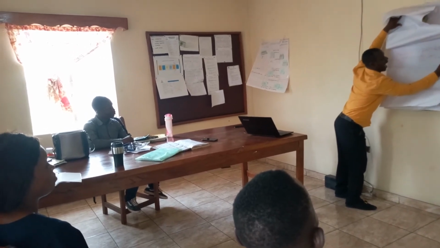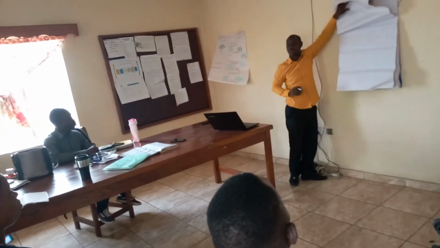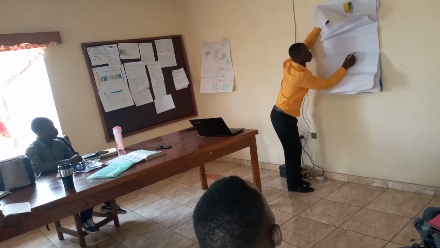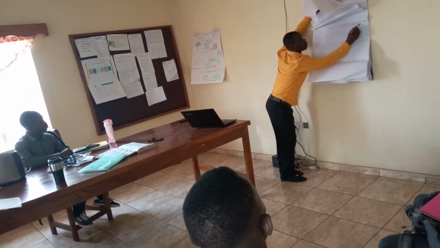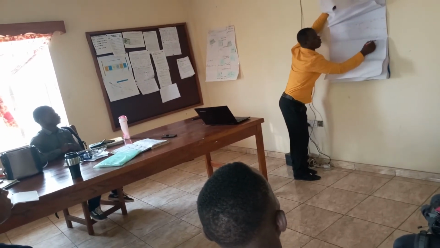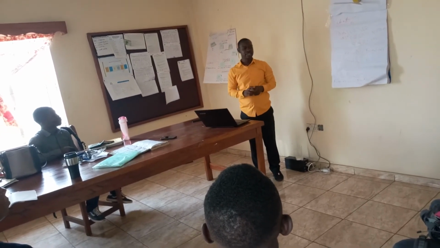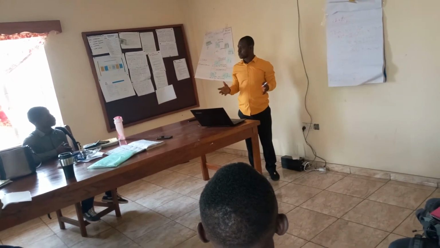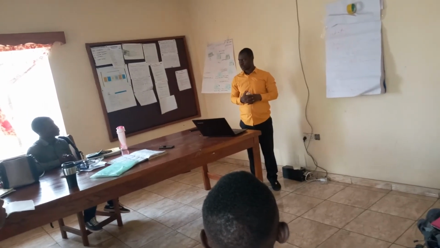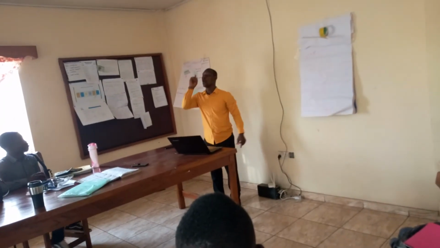15 euros per chair. So when we add the variable cost per unit plus the fixed cost per unit, we now have our total cost per unit. So it now becomes 25 plus 15, which is 40. So it means on the average total, we will now spend 40 euros to produce one chair. Do you understand? Do you have any question? So that is the cost of production. That is the cost of producing one chair.